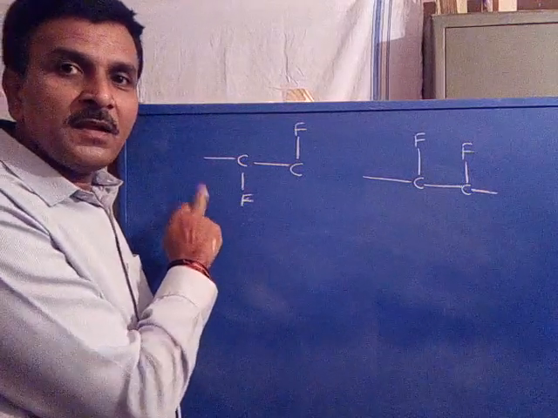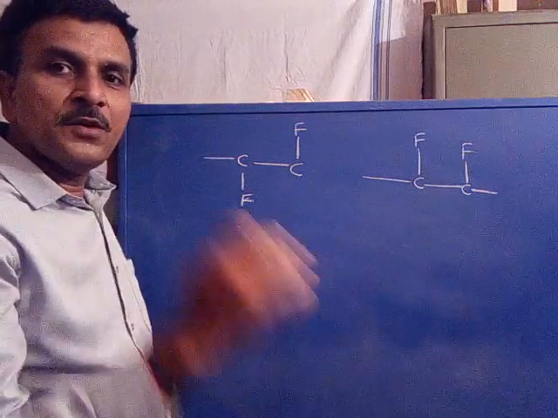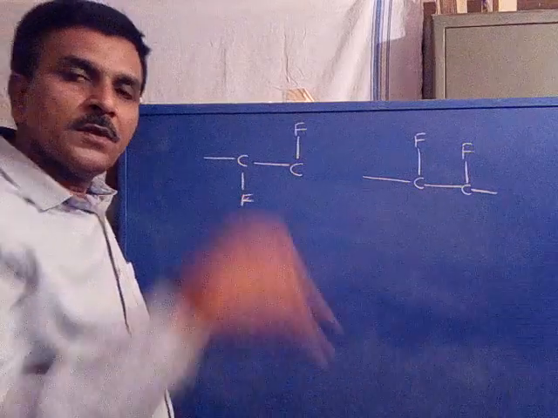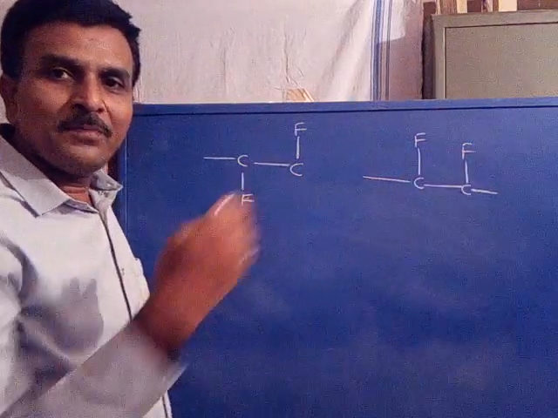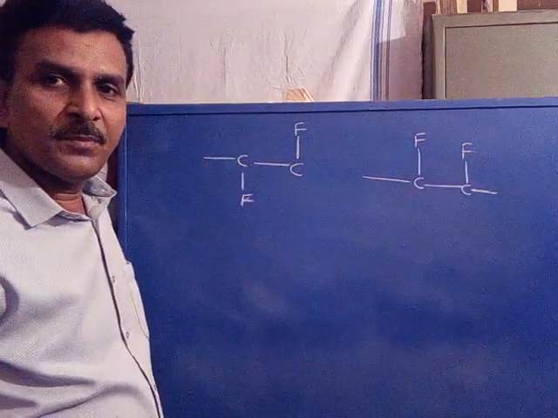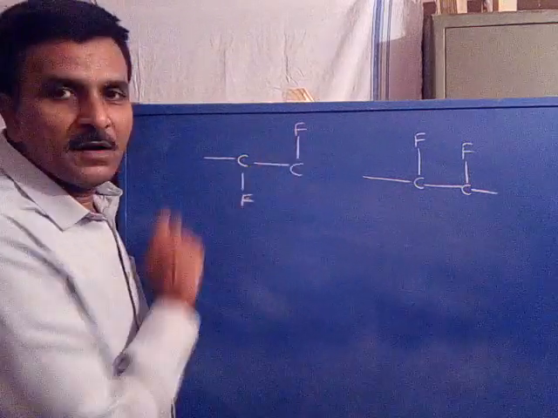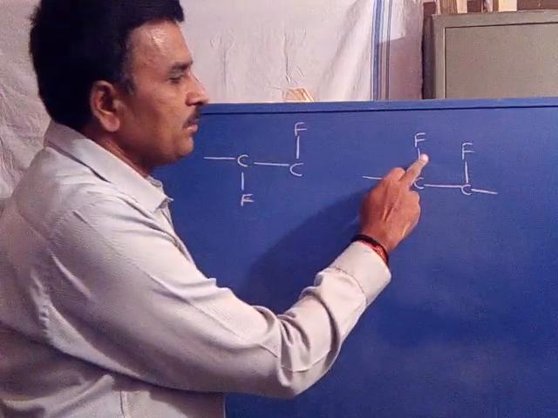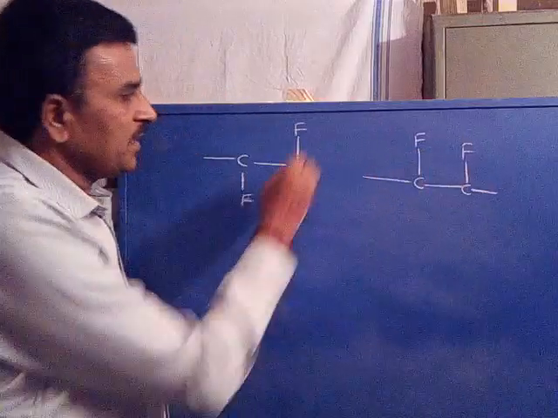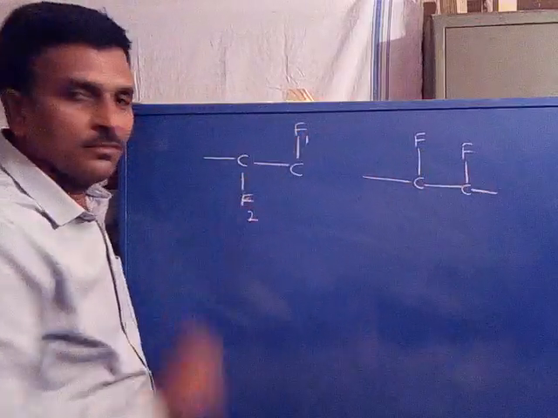What is vicinal coupling? Coupling interaction between nuclei separated by three bonds. All the types of couplings were completed in the first semester. Now this is vicinal coupling: 1 bond, 2 bond, 3 bond. This is also vicinal coupling: 1 bond, 2 bond, 3 bond. Say this is F1, this is F2.